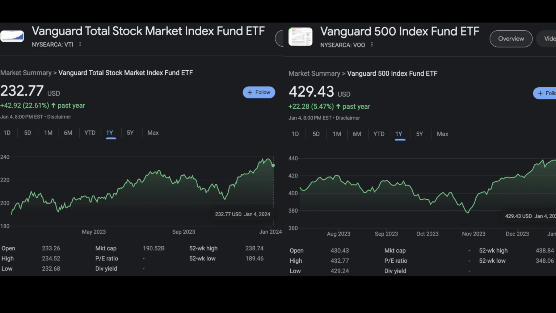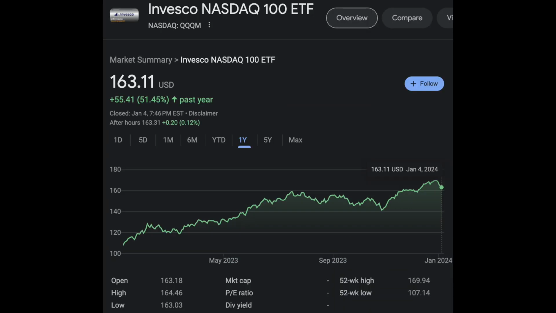Talk to anyone in the finance industry, pretty much everyone is just dollar cost averaging into index funds or mutual funds, usually using products with low expense ratios like VTI, VOO. If they're doing anything with NASDAQ, then QQQM. The reason why they might be doing QQQM over just QQQ is that QQQM just has a lower expense ratio. Most people don't know that because QQQ is advertised a lot more.